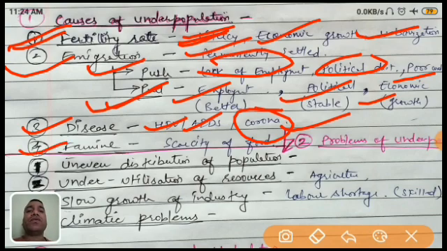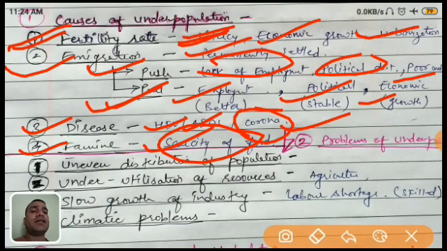The last one is famine. What is famine? It is the scarcity of food. It means the lack of water availability. So what will happen? The agriculture fails, and if the agriculture fails, definitely there is a scarcity of food. If there is no food, who wants to live in that country or that particular area? So that's why people migrate from that place, and that area or country comes under underpopulation.